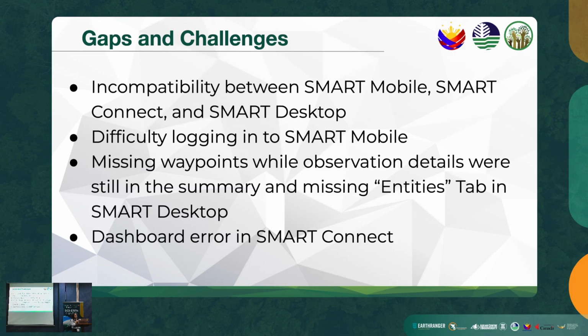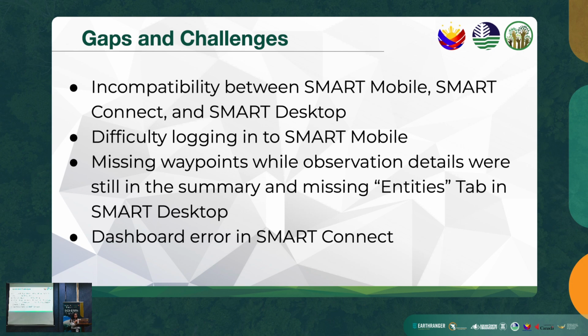So when the data is exported to GIS applications, the observations were lost, making it difficult for local activities for post-patrol responses to be accurately recorded, and data managers have no access to the entities tab, resulting in incomplete documentation of actions taken.